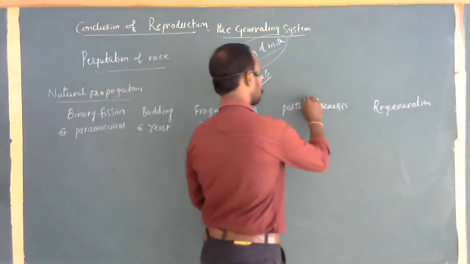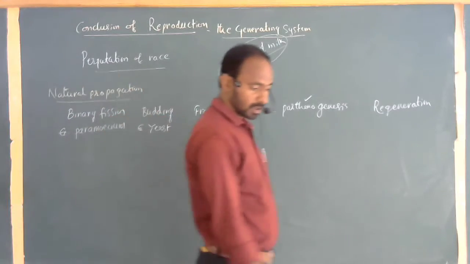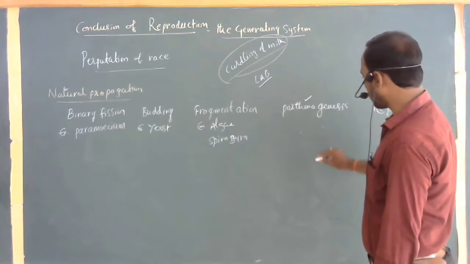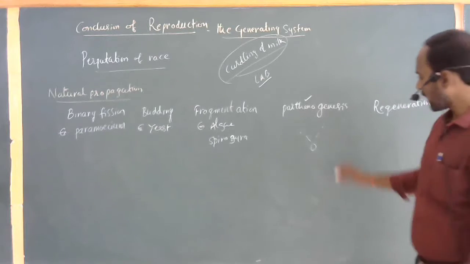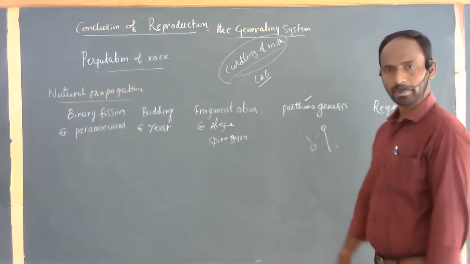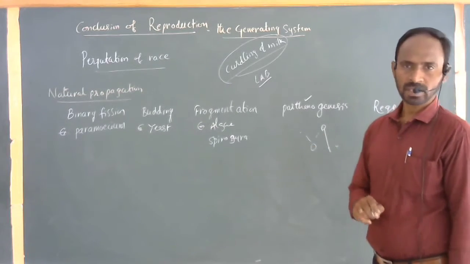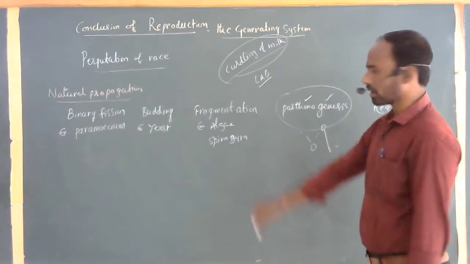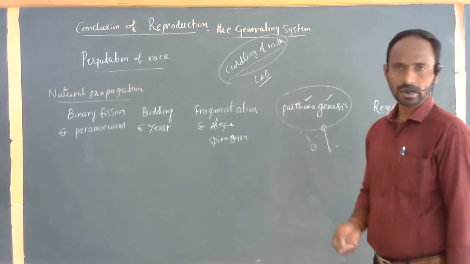Next one, parthenogenesis. Basically, this is a mode of both the sexual and asexual type. Basically, when the male and female gametes fuse with each other, a zygote is formed. Whereas here the female gamete directly forms a zygote without the fusion of the male gamete. Such a process in plants is called parthenocarpy, and in animals it is called parthenogenesis. Without the fusion of a male gamete, the female gamete directly develops into a zygote.